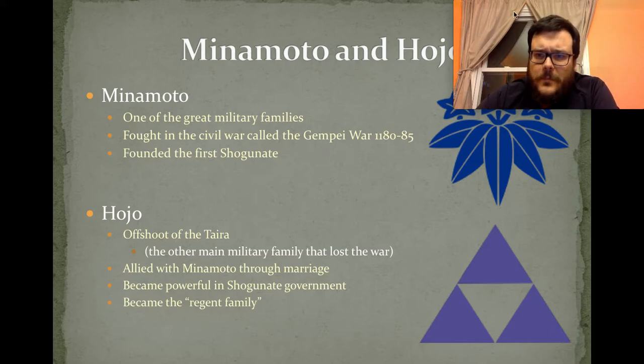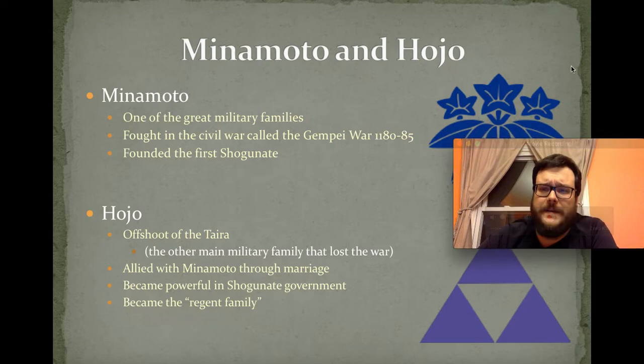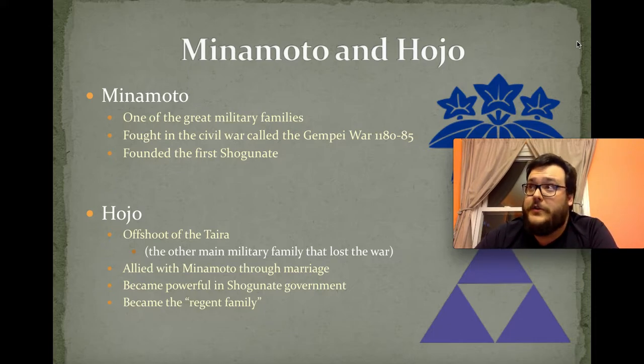Now, at the time, there were two really important families involved in Japanese government. There was the Minamoto family. They were considered great still because they were a military family. They founded this first shogunate, this dynasty where the shogun was always in charge. They were the winners of that Genpei War, the Civil War.